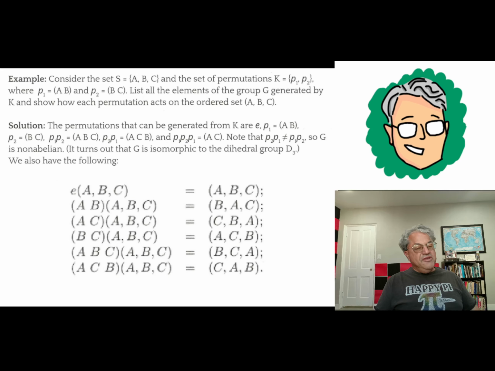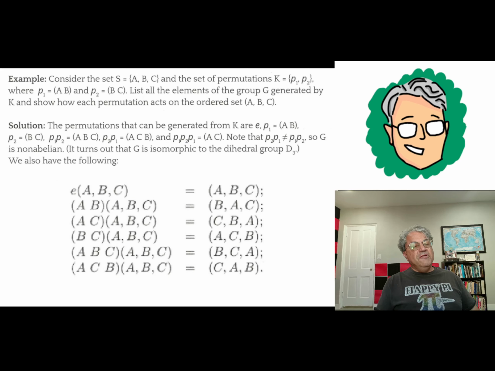But now you can work out the algebra. You can just see how these things multiply together, and convince yourself that these are the 6 permutations of the set ABC.